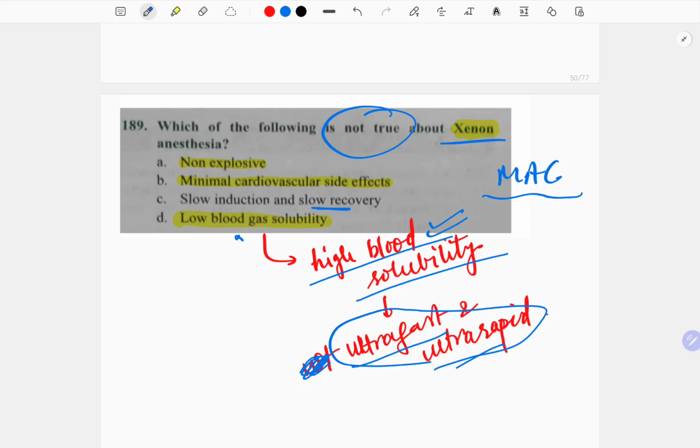Non-explosive, not true they're asking. So answer is this. It is non-explosive.